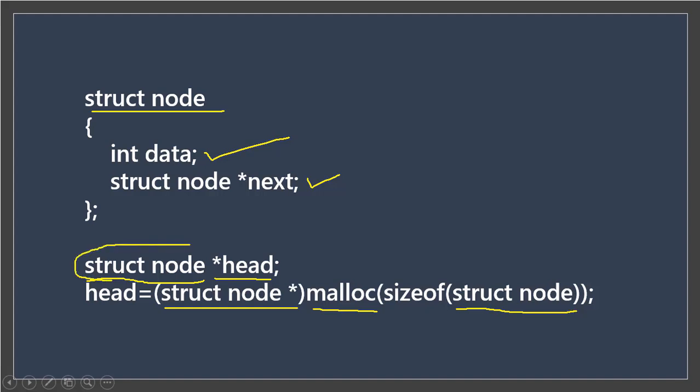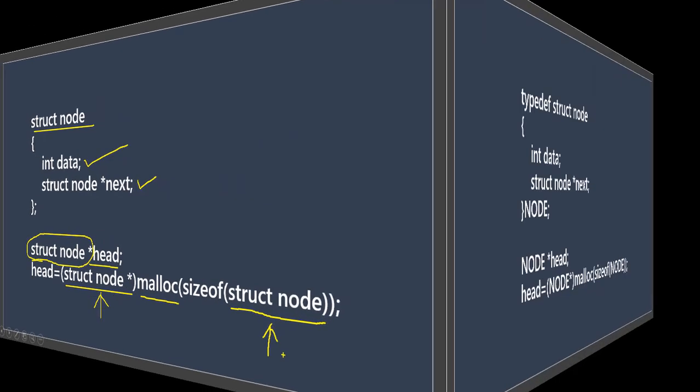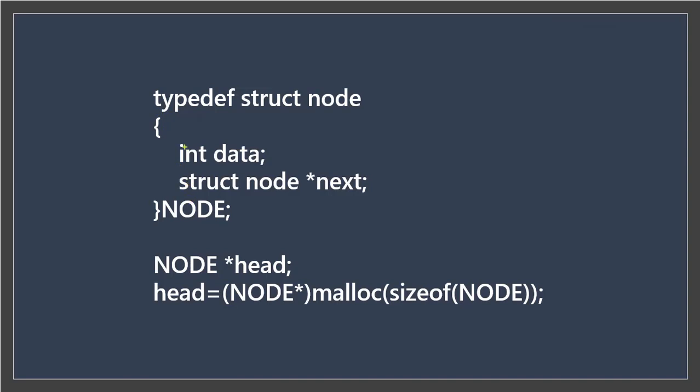That is, the first one is struct node, second, and this is the third position where we have used this complex data type. What if we rename this data type with some easier name? It will become easier. Let's see. So here it is. I've renamed this struct node with simple node. Now wherever I want to use struct node, I can replace it with node. See, this is the first position where we had used struct node, this is the second position, and this is the third position.